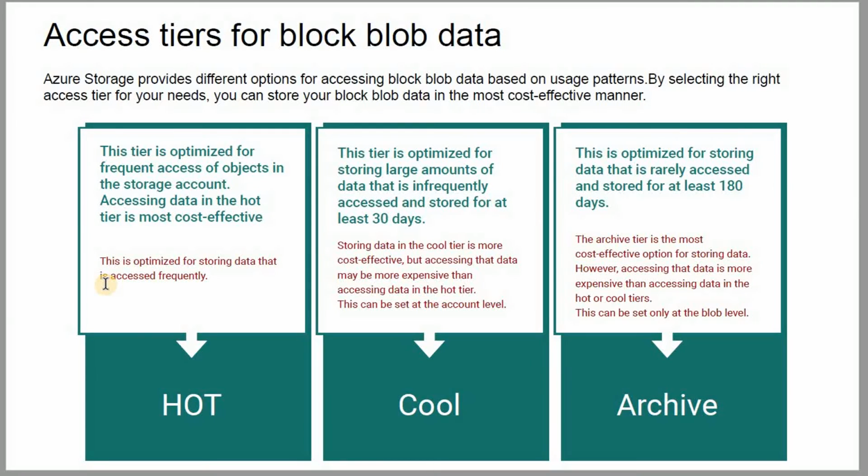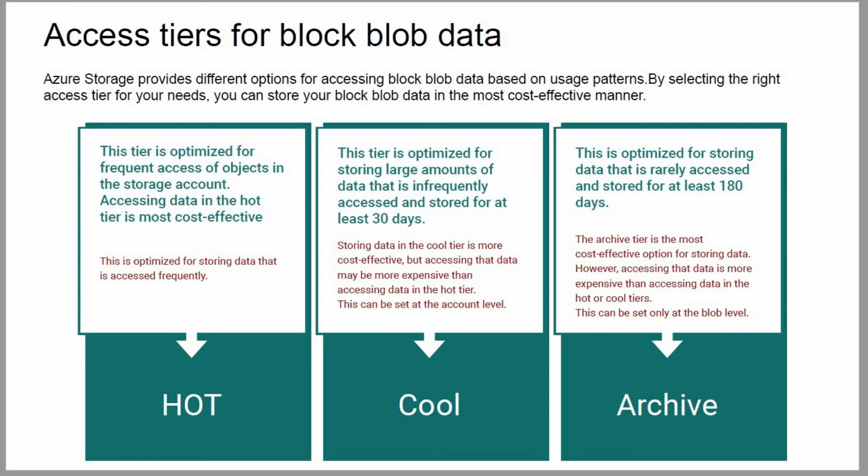Accessing data in the hot tier is most cost effective, and this is basically optimized for storing data that is accessed frequently. And if we talk about the cool access tier, this tier is optimized for storing a large amount of data that is infrequently accessed and is stored for at least 30 days. So storing data in the cool tier is cost effective, but accessing that data may be more expensive than accessing data in the hot tier. So you can decide as per your need, and this can be set at the account level.